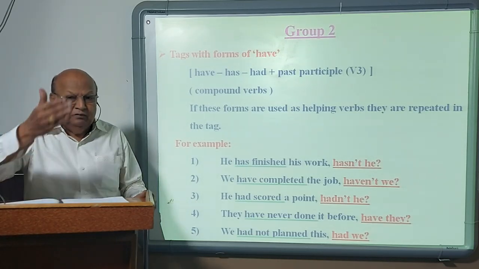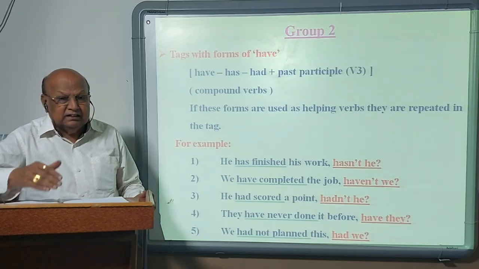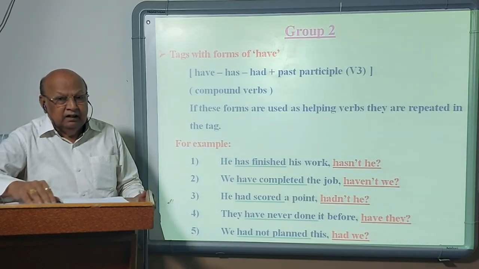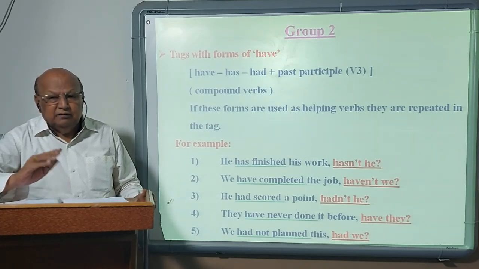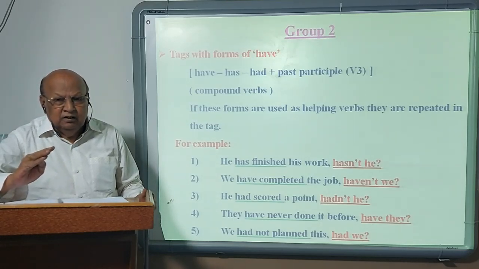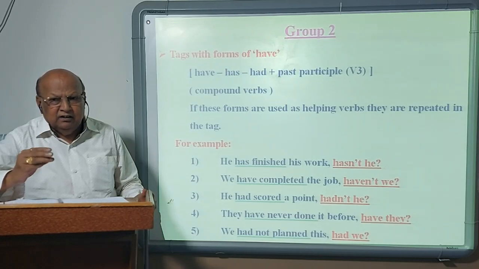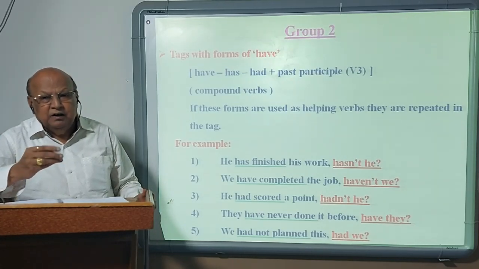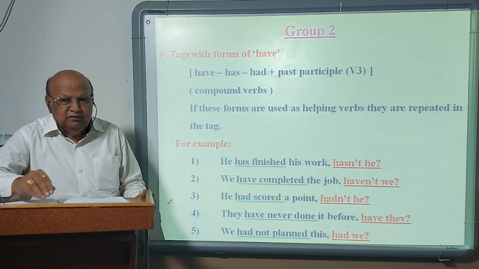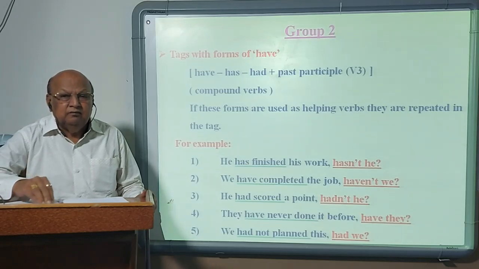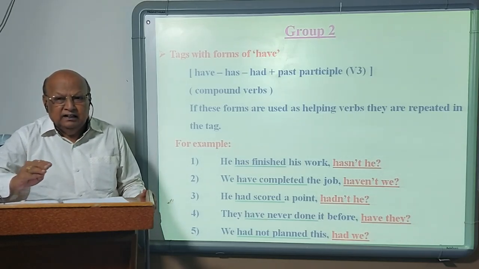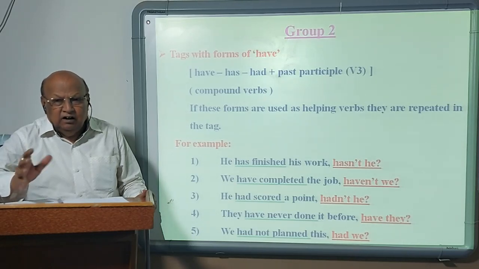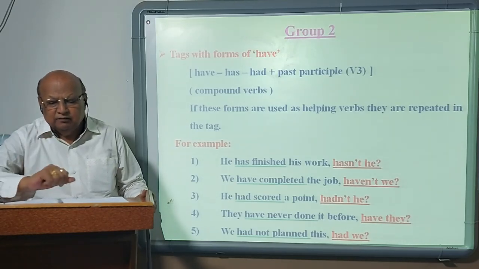In the first group, you have studied how statements become negative. That you have to observe carefully. A statement becomes negative because of a negative subject, object, complement, adverb, negative verb, semi-negative words, words like few and little without an article. You have heard this. This you have to remember.